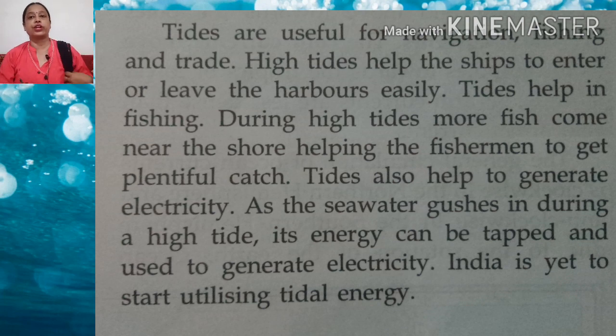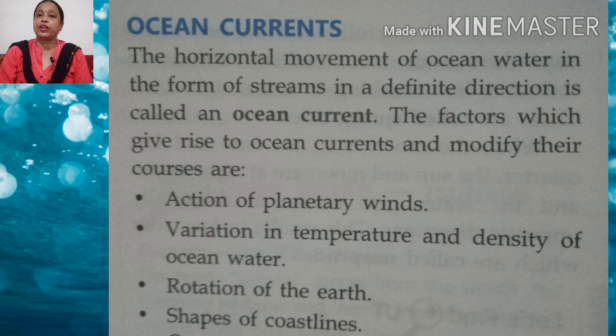Now children, ocean currents. This is the third part of your chapter 5, water. So let's start. What is the horizontal movement of ocean water in the form of streams? The horizontal movement of ocean water in the form of streams in a definite direction is called an ocean current.